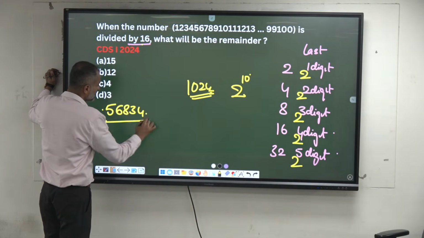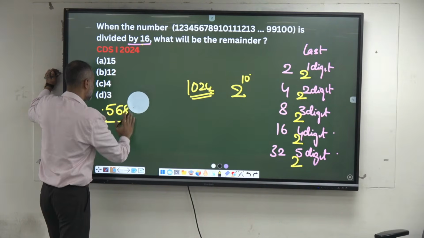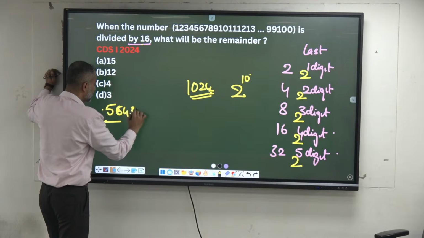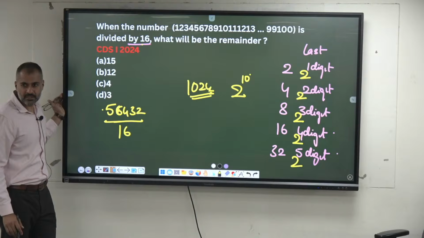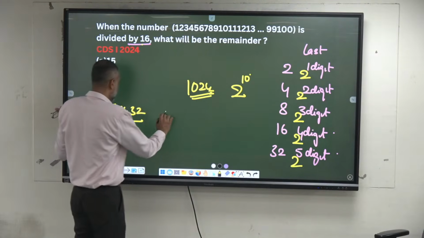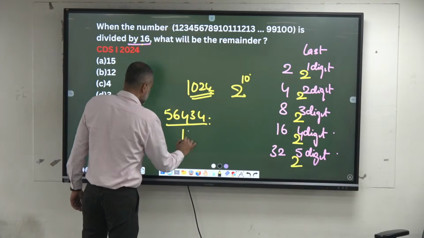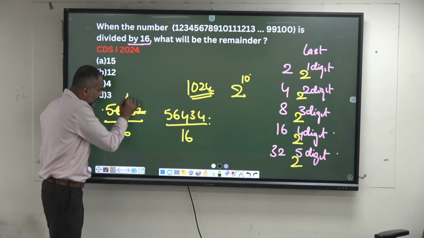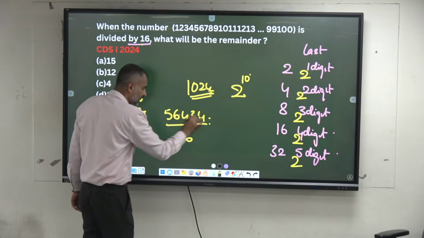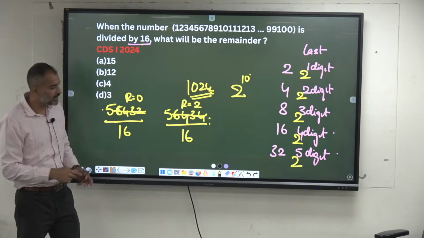Is this number divisible by 16? Yes, it's divisible by 16, completely. Now, is this number divisible by 16? No. See, in this case, the remainder is 0. In this case, 2 more. Remainder means 2. So, if it is not divisible, the remainder is itself.